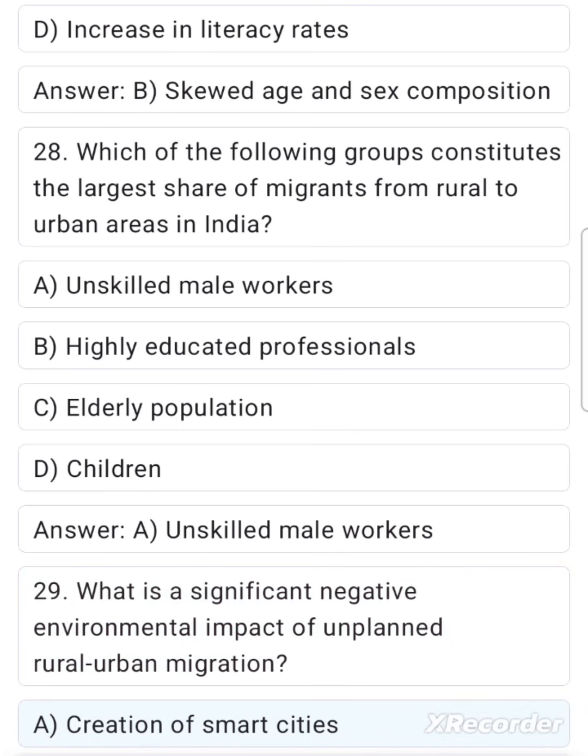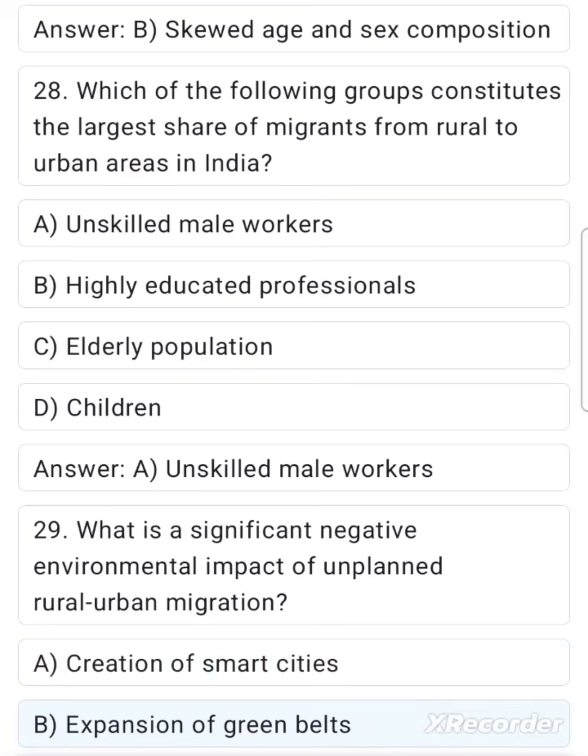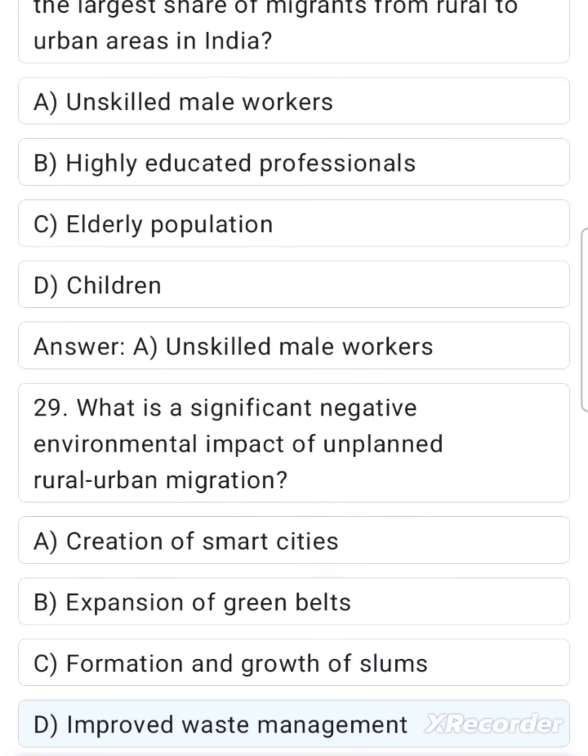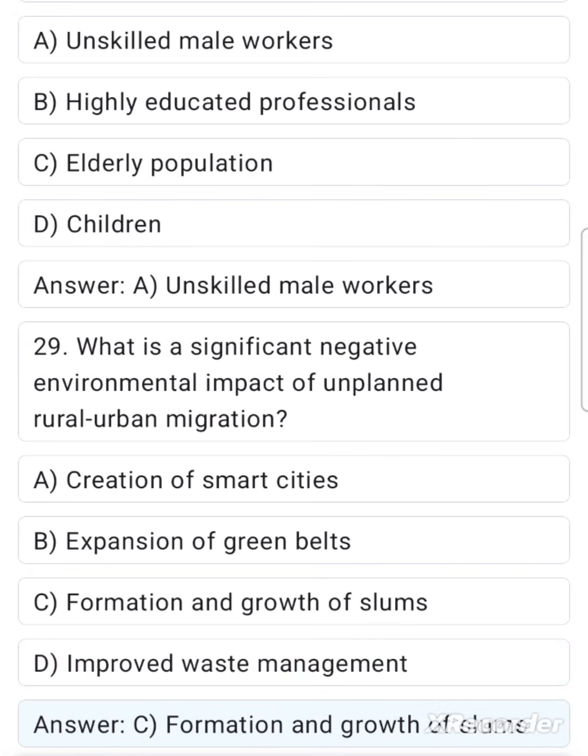A. Creation of smart cities. B. Expansion of green belts. C. Formation and growth of slums. D. Improved waste management. Answer C. Formation and growth of slums.